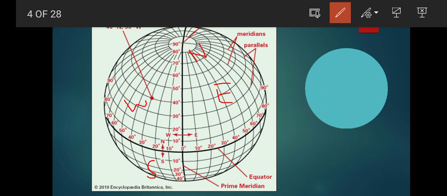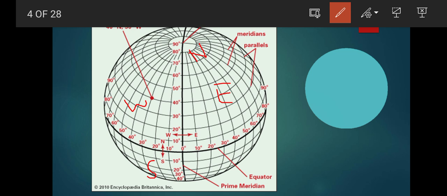These lines are referred to as parallels. As we discussed in the previous slide, the lines of latitude are called parallels because they are parallel to each other and equally arranged. And the vertically arranged lines are called meridians, and these are also called lines of longitude.